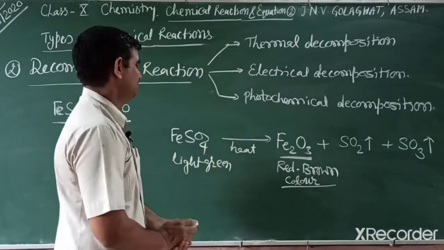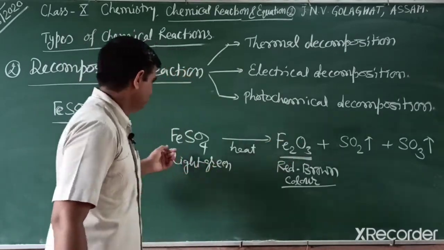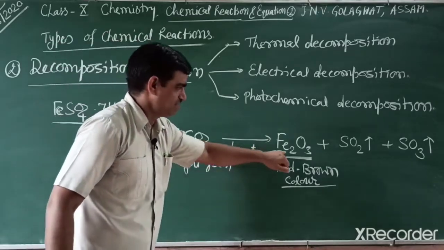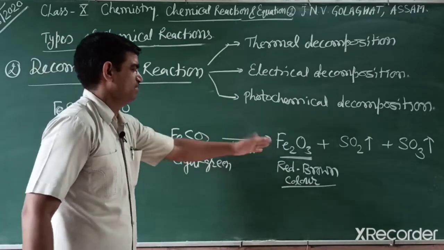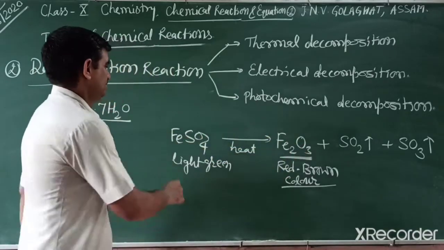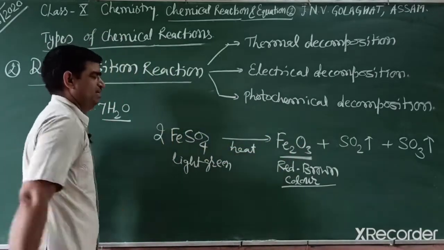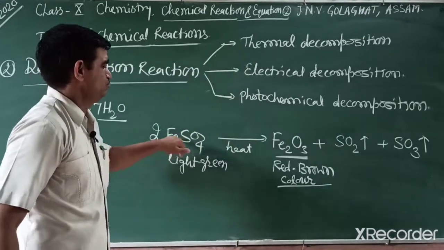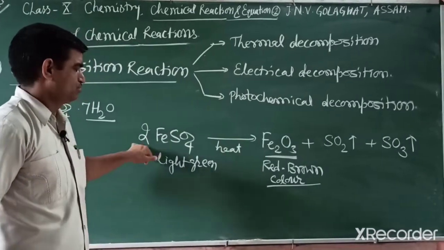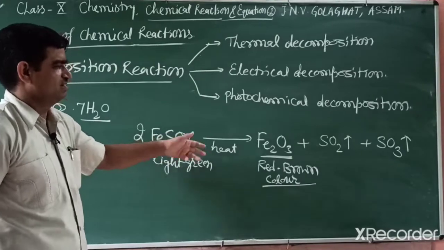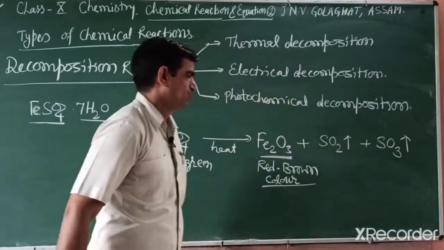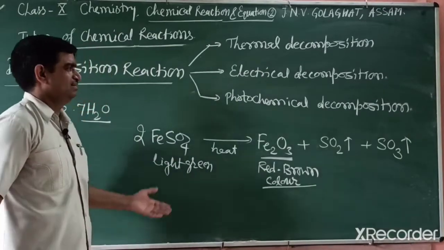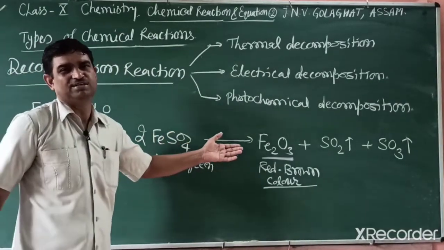When we balance this reaction, you can observe iron is 1 on one side and 2 on the other, sulfur is also 2 versus 1. So at first we balance iron and sulfur. When I balance iron, 2 iron and 2 sulfur both balance. And oxygen: 2 times 4 is 8. On the right side, 3 plus 2 plus 3 is 8. So this is a balanced reaction, and this is a thermal decomposition.